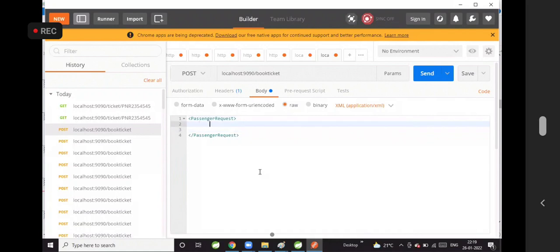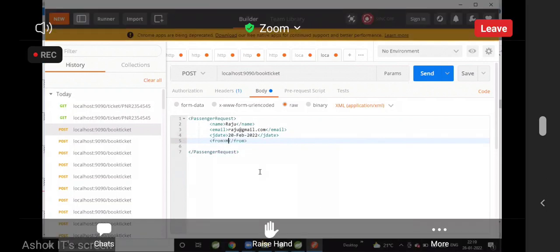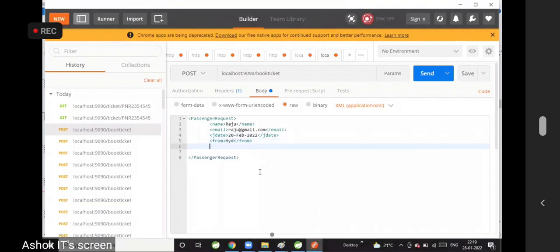Here you need to set the data like name Raju, email raju@gmail.com, journey date something like 20 Feb 2022, from HYD, to Delhi.